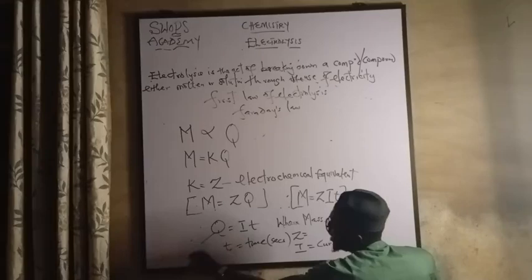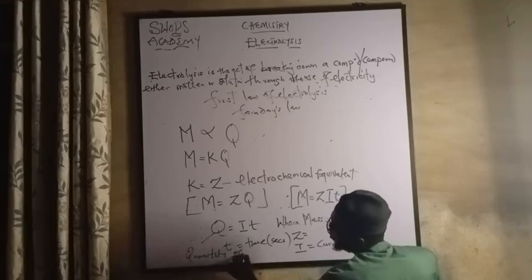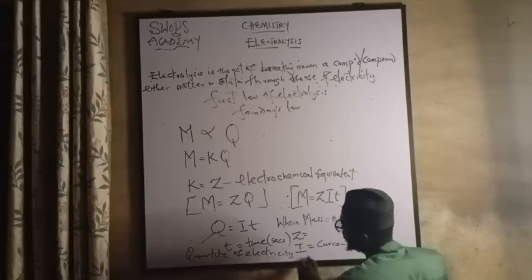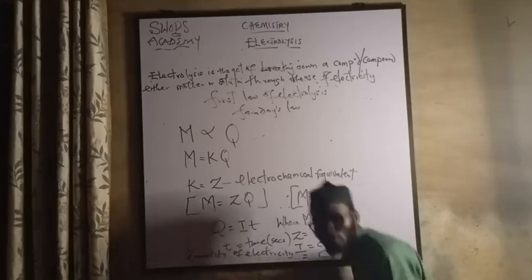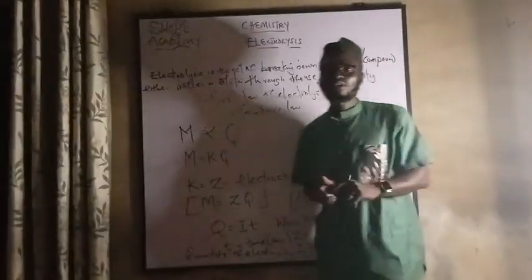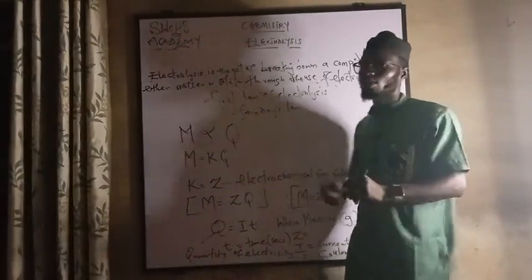What again? Q here means quantity of electricity. And the SI unit for quantity of electricity is coulombs. We make use of C, coulombs. Are we together? So now, let's pick just one calculation as far as this is concerned. I'll clean this up now and we'll pick calculation under this.